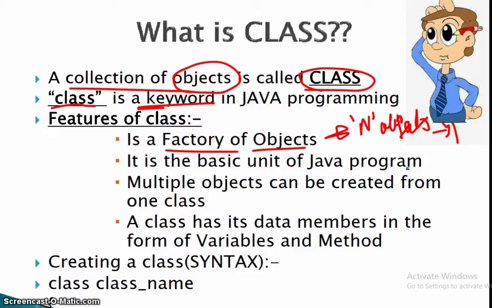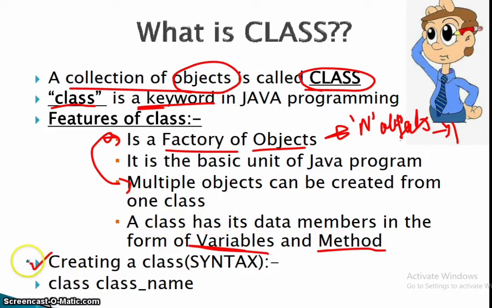Without a class, we can't perform any Java program. Multiple objects can be created from one class. A class has its data members in the form of variables and methods. These we will be learning in the later videos.